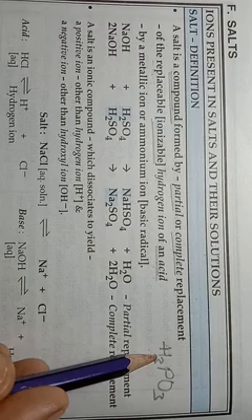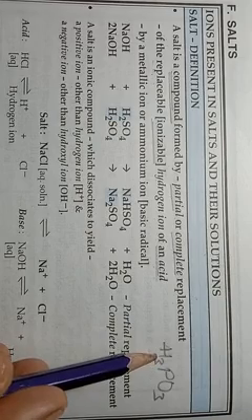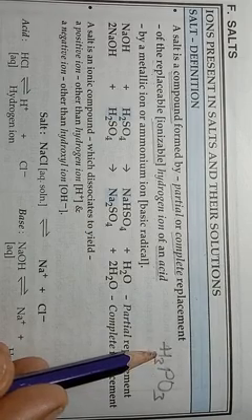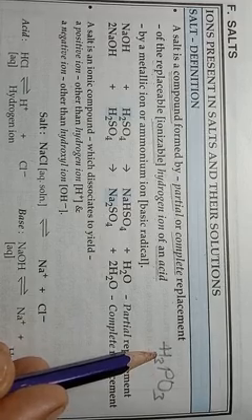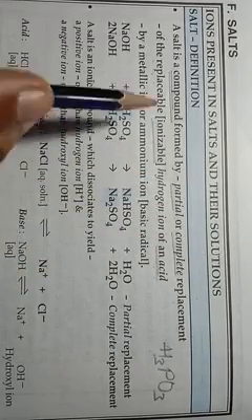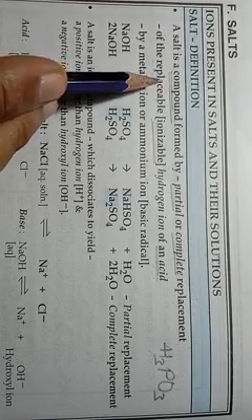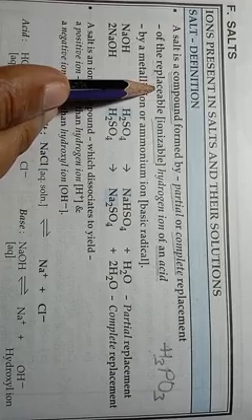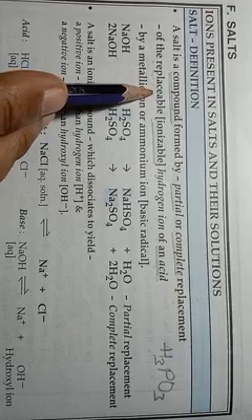So it is not always compulsory that all hydrogen atoms present in a molecule of an acid are replaceable. And second, at the time of salt formation all replaceable hydrogen atoms cannot be replaced. This is again conditional.